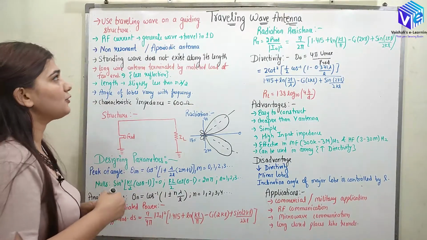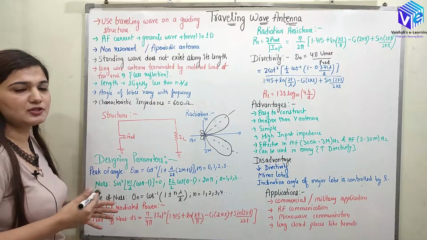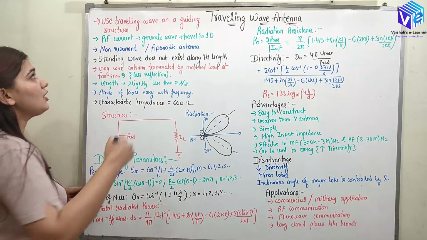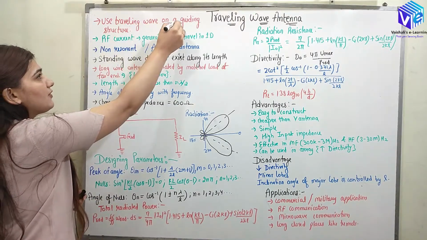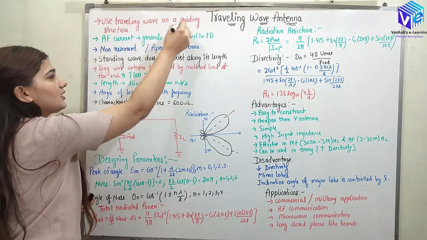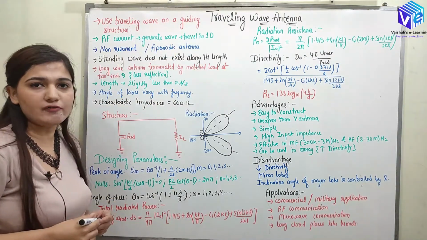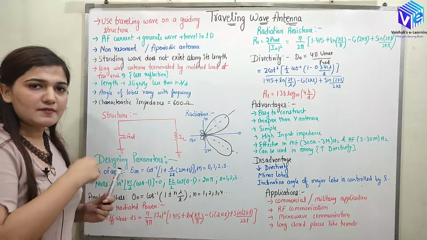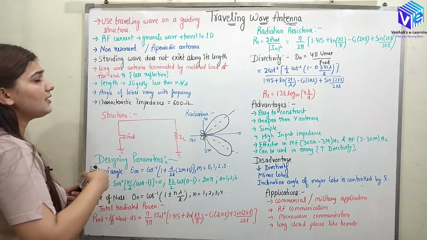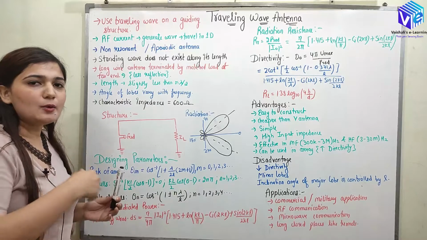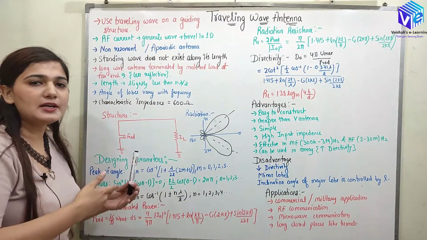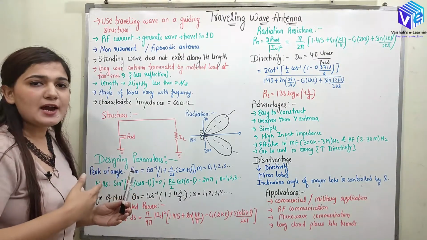Here I told you we have the wave which is traveling inside this structure. It is going to use the traveling wave on a guiding structure. The guiding structure would be the length of the antenna, right? So the wave is traveling on the length of the antenna. Because the wave is traveling in one direction only, it is not returning back to the input side of the antenna.